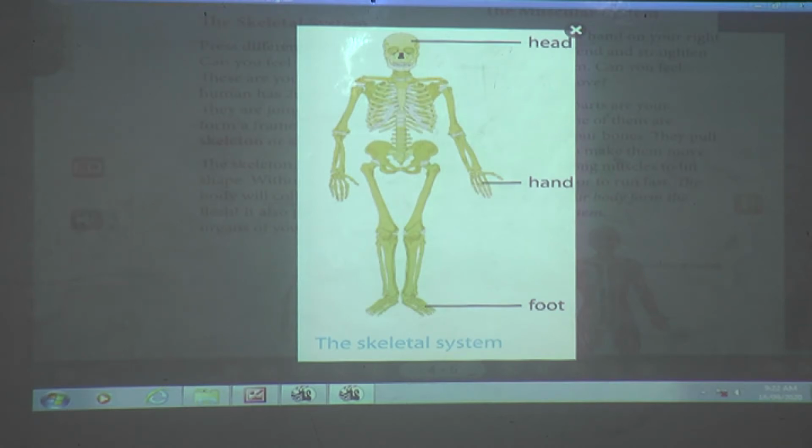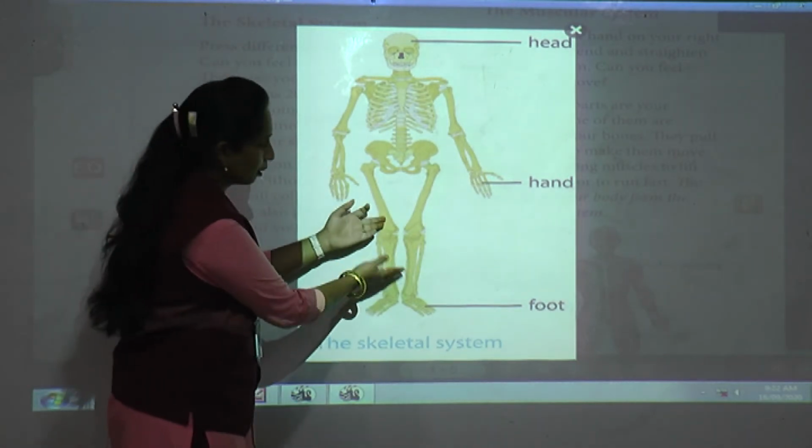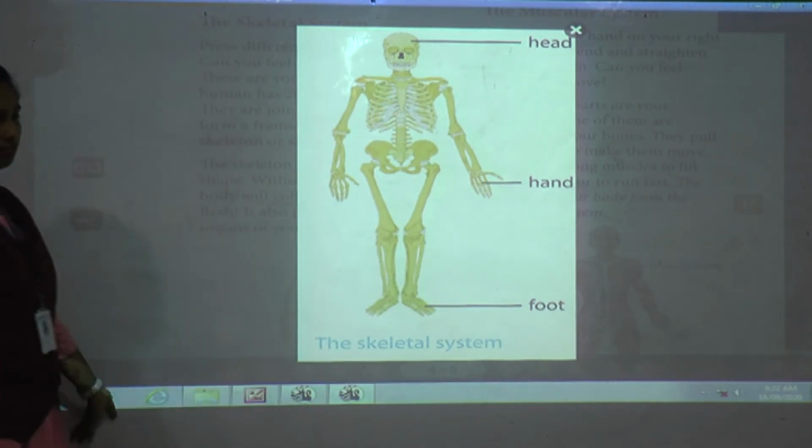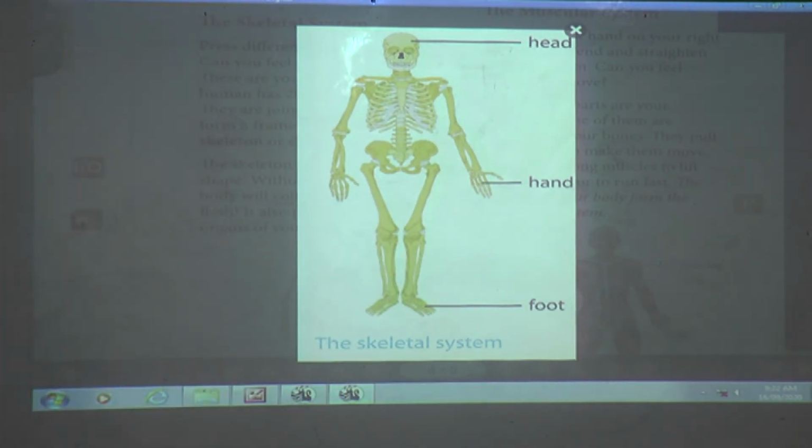The skeleton gives your body its shape. Because of the skeleton only we got shape to our body. Without the skeleton the body will collapse into a heap of flesh. Now just imagine, if joints were not there, it could break here and collapse here, isn't it? So you can understand how important the skeleton is.